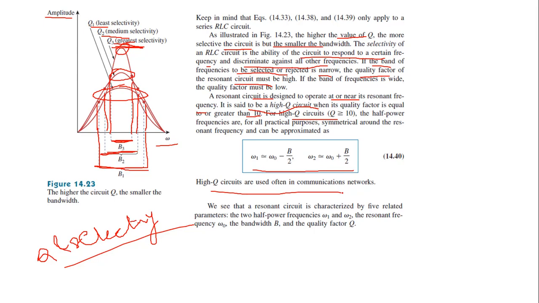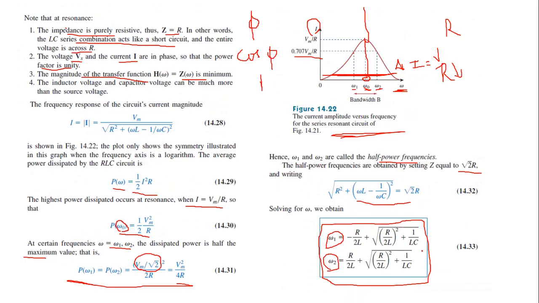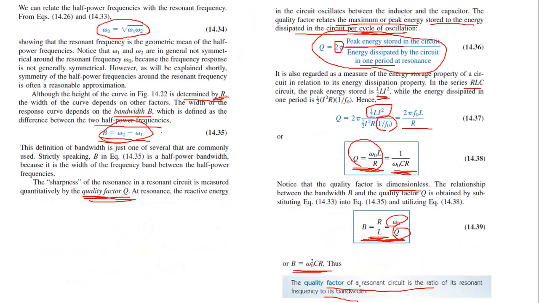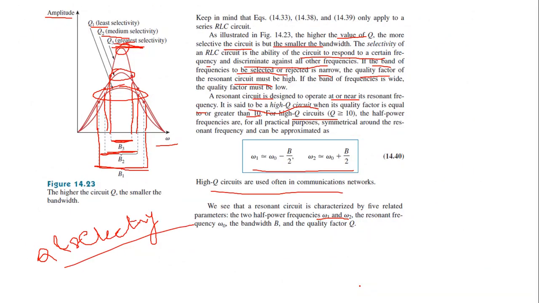In the concept of series resonance, we have studied the resonant frequency omega naught. The formula is omega naught is equal to 1 by root of LC, or f naught is equal to 1 by 2 pi root of LC. Next we have the half power frequencies omega 1 and omega 2, given by these formulas. And omega naught is equal to root of omega 1 times omega 2.